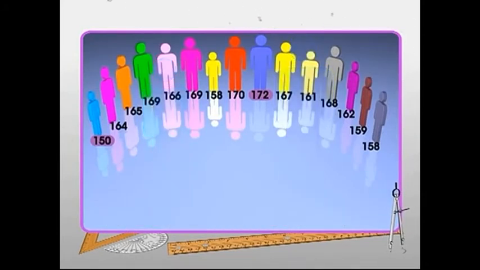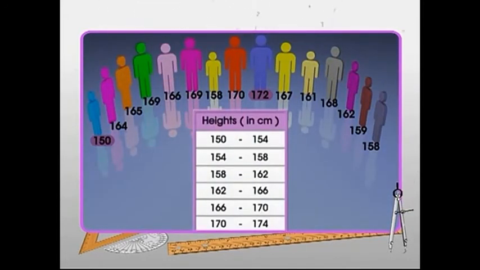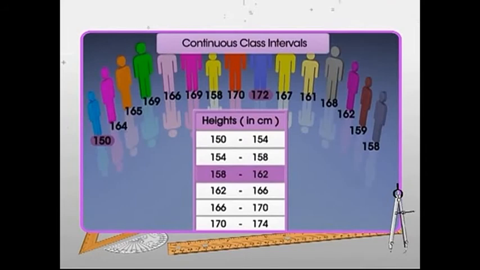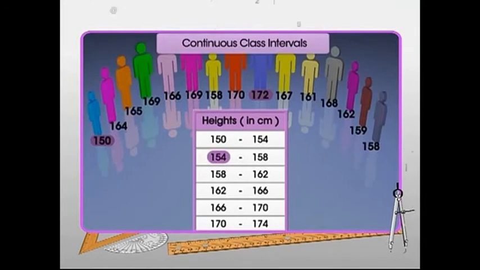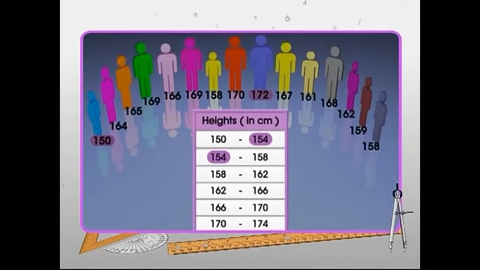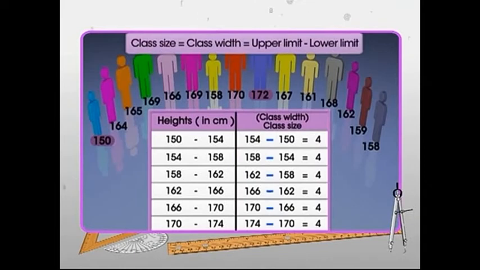To include all the observations in the groups, you make the various groups with equal intervals. Such groupings are called continuous class intervals or classes. This is because in any two consecutive class intervals, the lowest number of the succeeding class is equal to the greatest number of the preceding class. This size of each class interval is called the class size or class width. Here you can see that the class size of each class interval is 4.